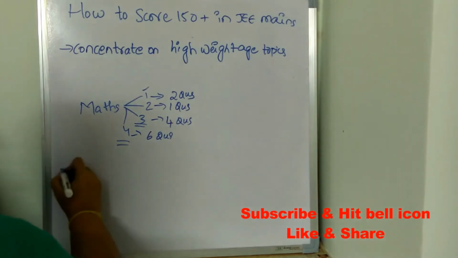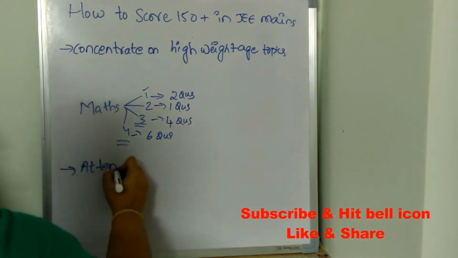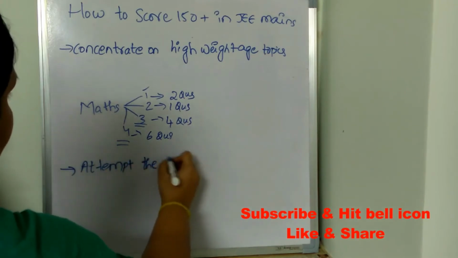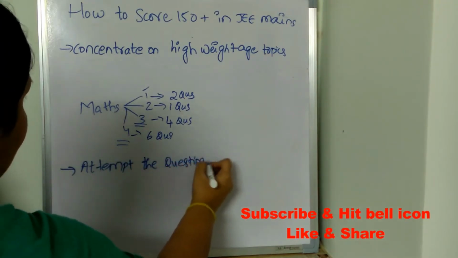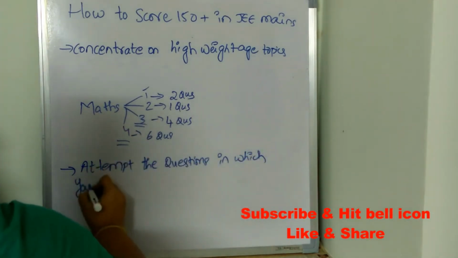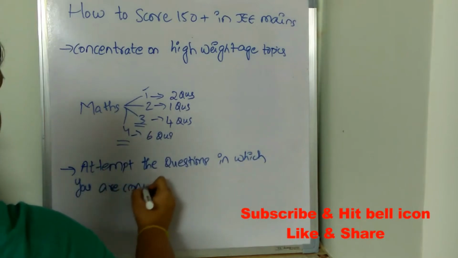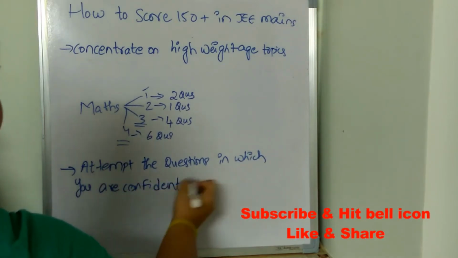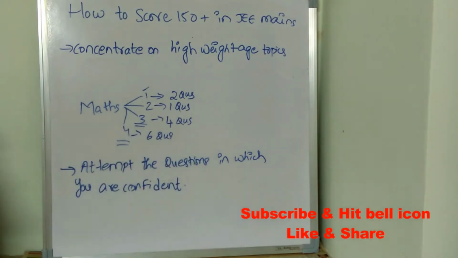Attempt the questions in which you are confident. For example, after seeing the paper, you understood that a few questions are very easy. You feel you are very confident that you can solve them very quickly. So first go for those questions and attempt them first.